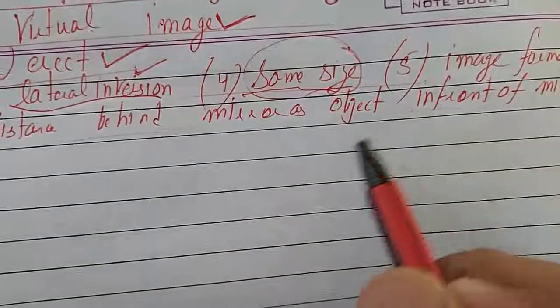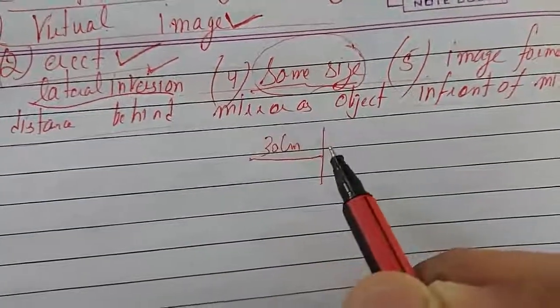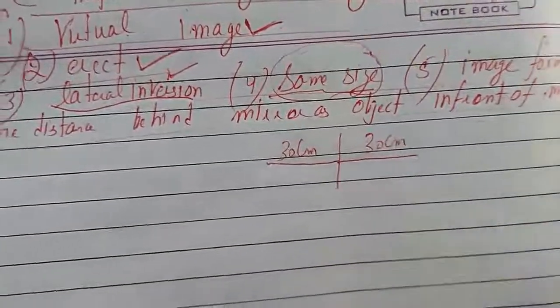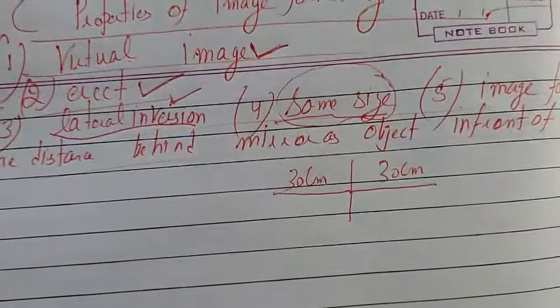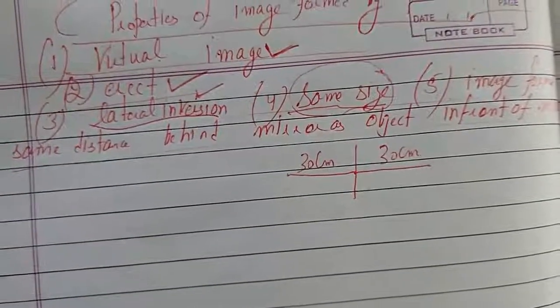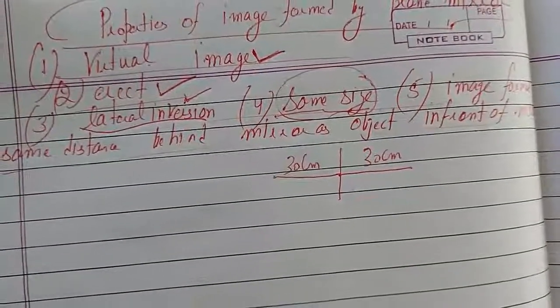If the object is standing 30 centimeters away from the plane mirror, the image will be formed 30 centimeters behind the mirror. So the image is formed at the same distance behind the mirror as the object is standing in front of it. These are the 5 features of the image formed by a plane mirror.